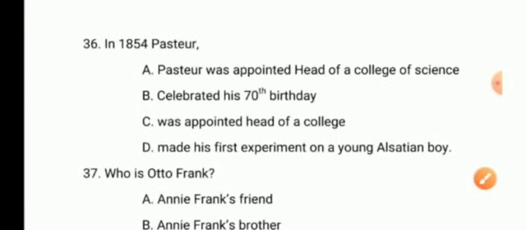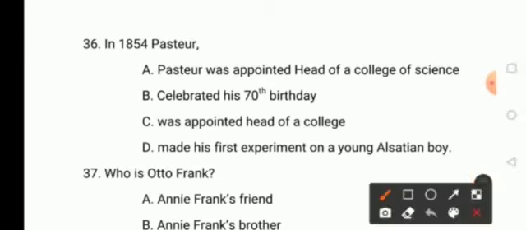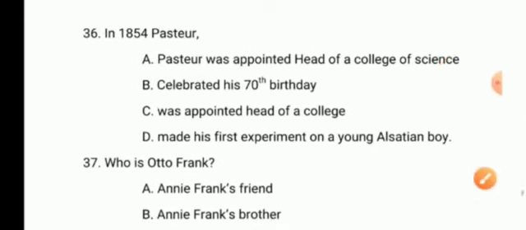In 1854, a pastor was appointed head of a college of science. B, celebrated his 17th birthday. Option C, was appointed head of a college. And option D, made his first experiment on a young Alsatian boy. So the answer here is pastor was appointed head of a college of science. Moving on to the next question.